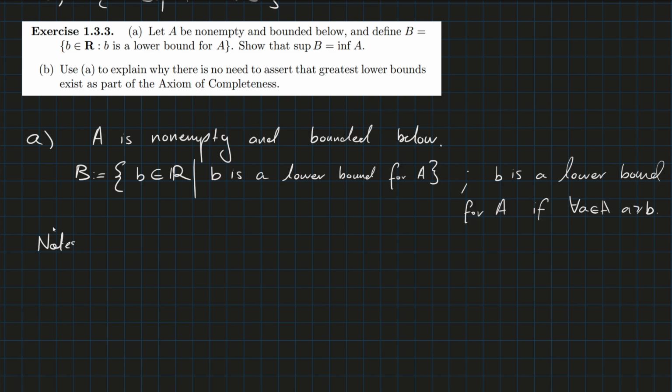Some notes. B is non-empty, sorry, capital B is non-empty. And we know that because of this fact right here, that A is bounded below, so there is at least one lower bound. We also know B is a subset of R, because we assume here A is a subset of R. I guess it goes without saying in this particular example.